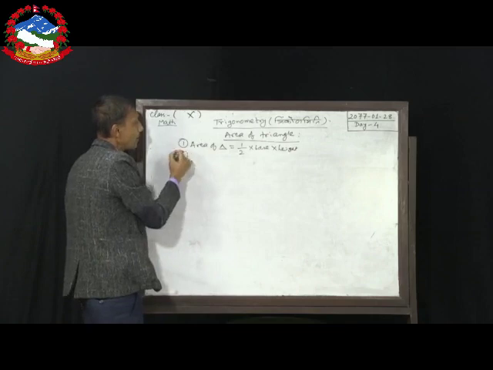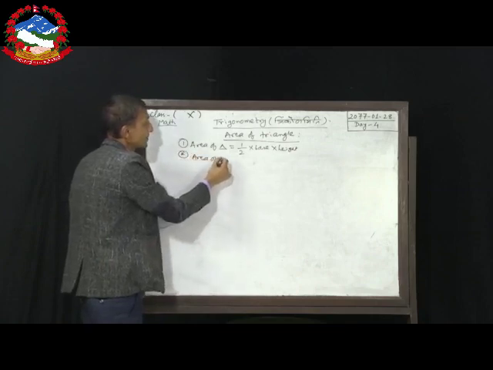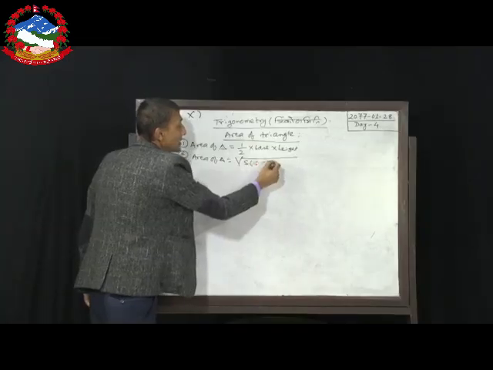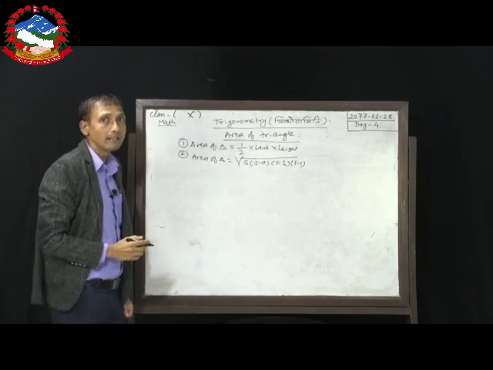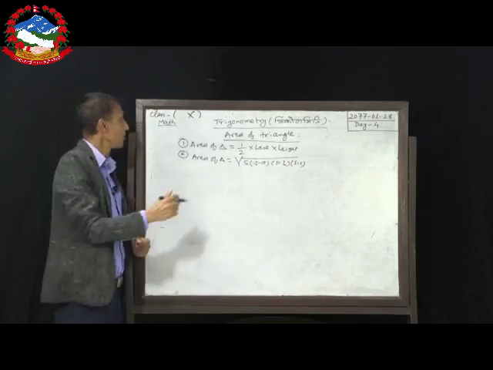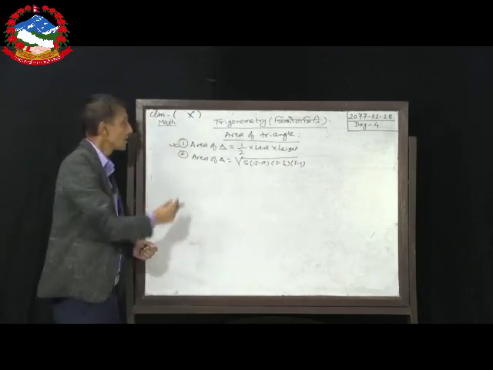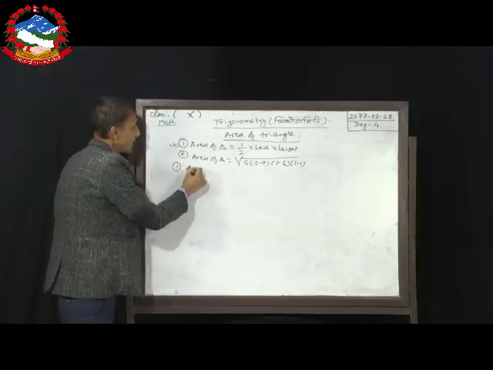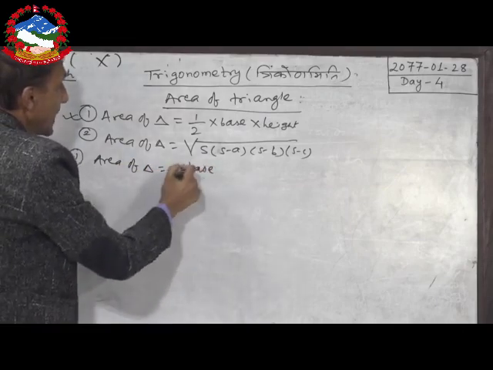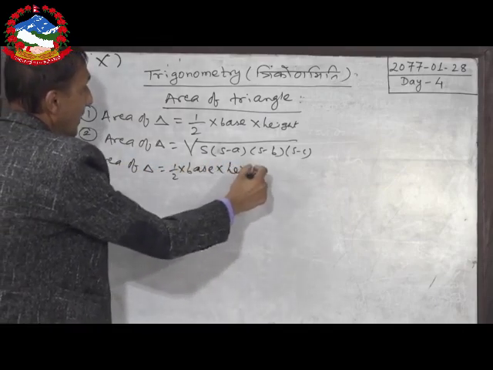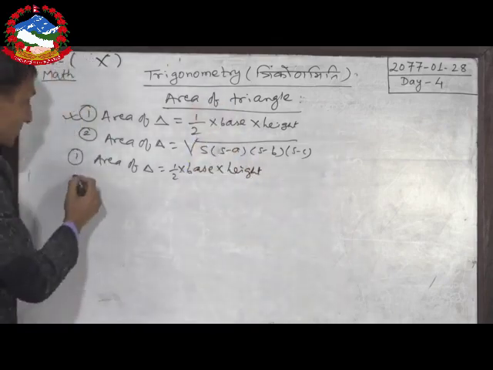And the next formula for area of triangle is square root of s times s minus a, s minus b and s minus c. So, dear students, in today's class we focus on this formula. In the next class we will discuss this formula. So, the first formula is area of triangle is equal to 1 by 2 base into height. Okay.